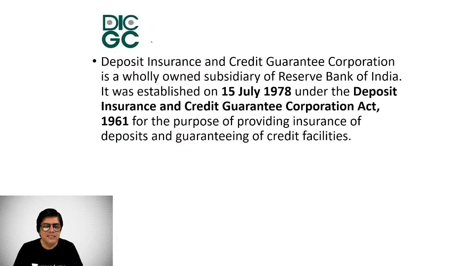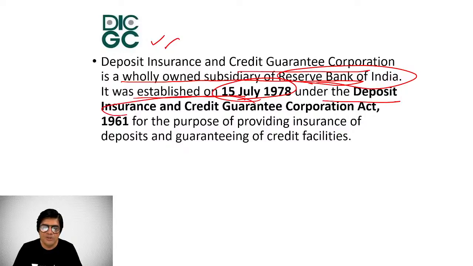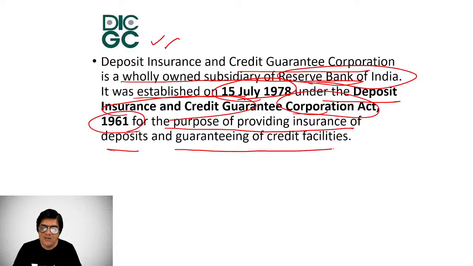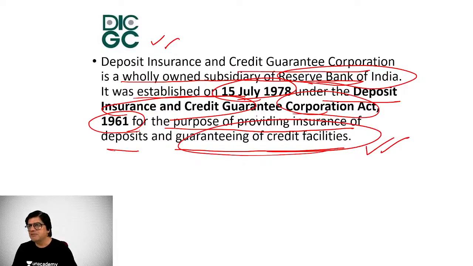Now, DICGC, I have already told you, is a wholly owned subsidiary of RBI, right? It was established on July the 15th, 1978 under the Deposit Insurance and Credit Guarantee Corporation Act 1961 for the purpose of providing insurance of deposits and guaranteeing of credit facilities. So it's a great institute which protects the interest of depositors with various banks, right?